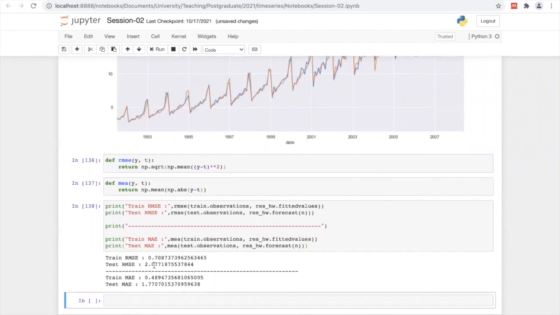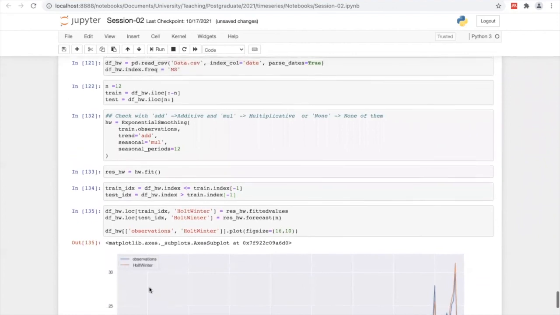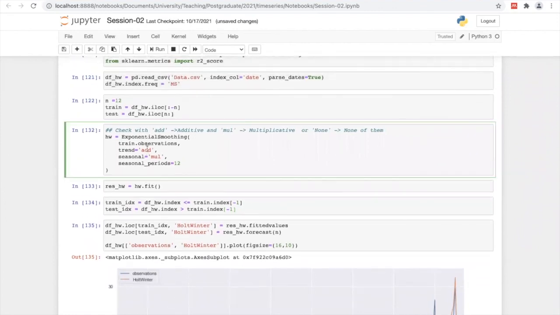Test is also minimizing. And here also it's getting reduced to 0.48 and 1.77. All right, then let's go with both multiplicative approach.